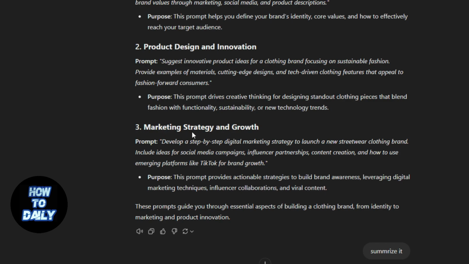For marketing strategy and growth, use this prompt. Develop a step-by-step digital marketing strategy to launch a new streetwear clothing brand. Include ideas for social media campaigns, influencer partnerships, content creation, and how to use emerging platforms like TikTok for brand growth. And that's it, you are done.